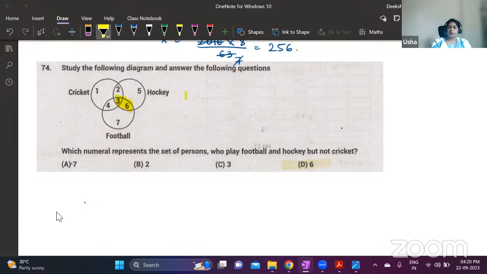But not cricket. So you have to exclude the number that belongs to cricket. This number belongs to cricket, so this we should exclude. So the answer is 6. Is that clear?